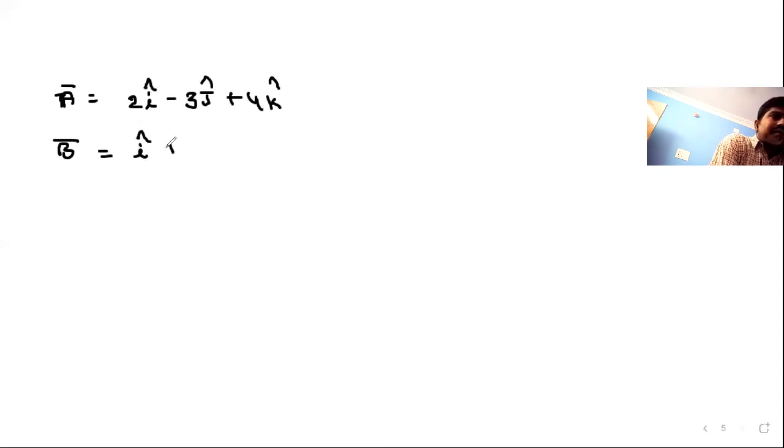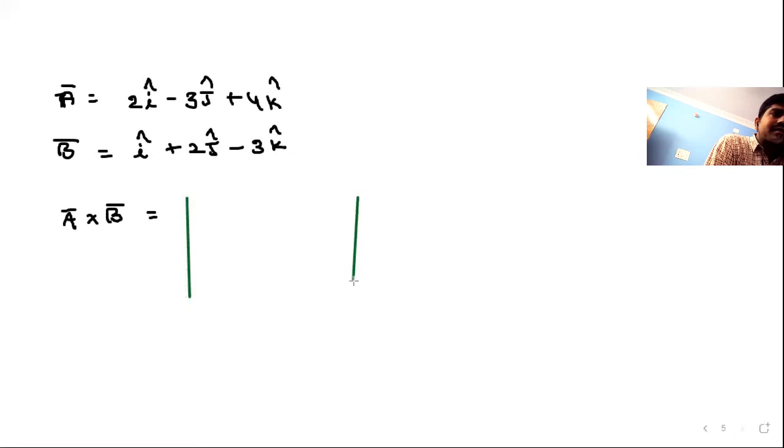Let me consider A bar equal to 2i cap minus 3j cap plus 4k cap, and B bar equal to i cap plus 2j cap minus 3k cap. If this is taken for A bar and B bar, and you want to calculate A bar cross B bar, again you have to use the same method only.